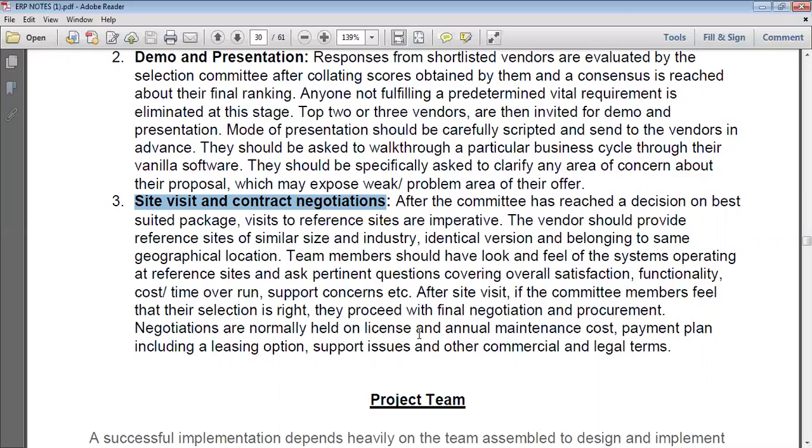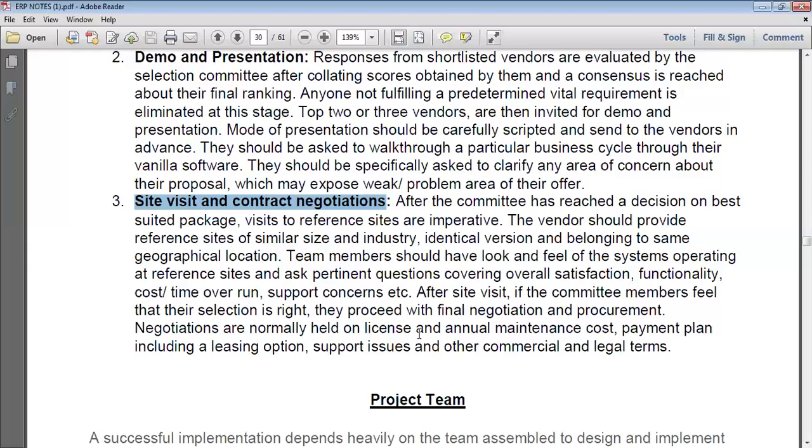After the site visit, if the committee members feel that their selection is right, they proceed with the final negotiation and procurement. The selection committee members identify the application and versions, and whether this is bad, wrong, or right.